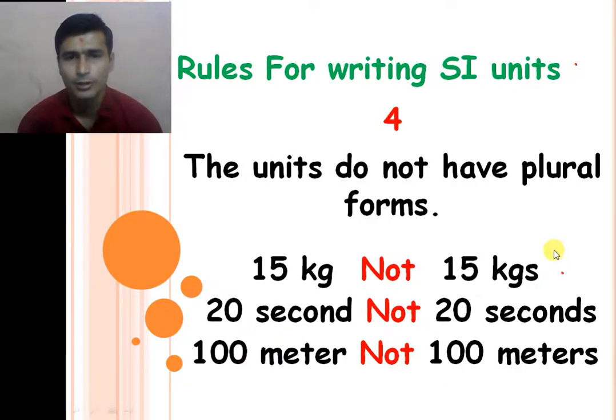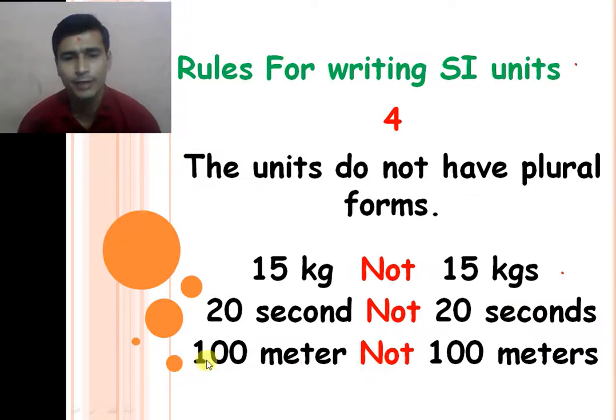The fourth rule for writing an SI unit is that the unit does not have a plural form. We cannot use a plural form to represent the unit of a physical quantity. Several kilograms can be represented only as kg, and several meters only as meter. For example, 15 kg, we cannot write 15 kgs. 20 second, not 20 seconds. 100 meter, not 100 meters.